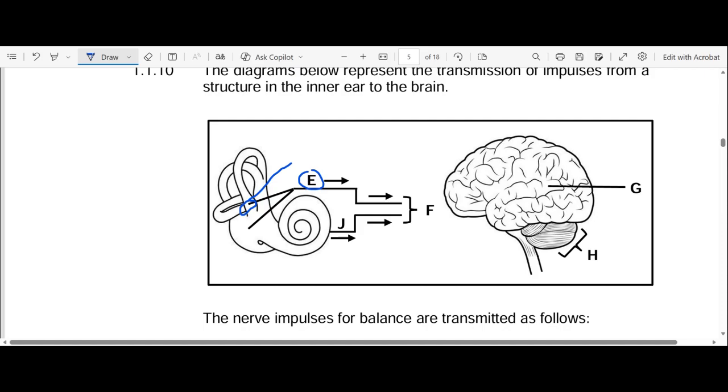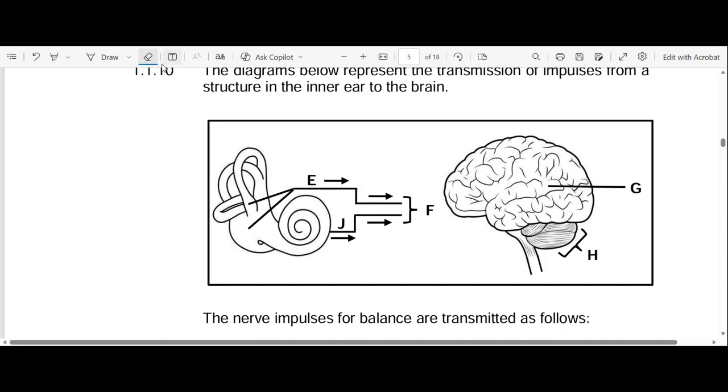When the speed and direction of the head changes, the cristae are responsible for converting that balance stimulus to an impulse, and that impulse is taken from E to A to H. That balance impulse is taken to H, which is our cerebellum. Does that make sense? So that's the balance one.